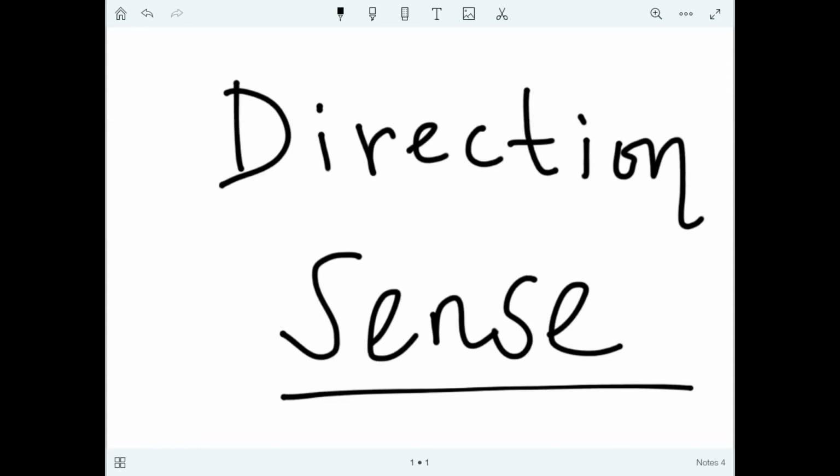Dear friends, now we will discuss direction sense, which is part of logical reasoning. You may get one or two questions based on this in the campus aptitude test.